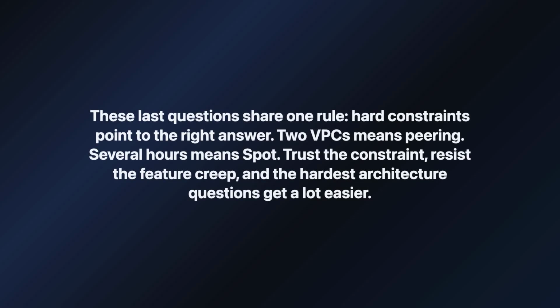These last questions share one rule. Hard constraints point to the right answer. 2 VPCs means peering. Several hours means spot. Trust the constraint, resist the feature creep, and the hardest architecture questions get a lot easier.